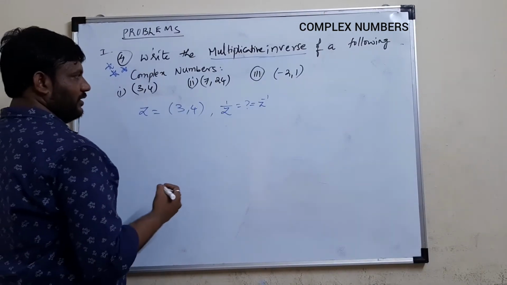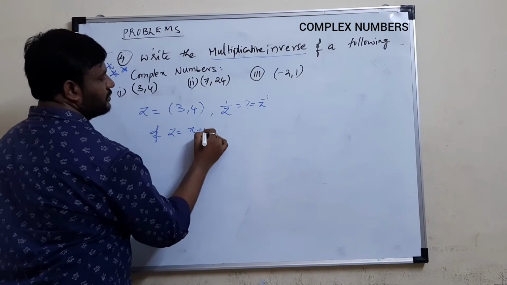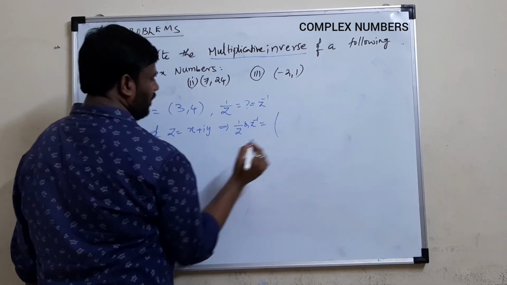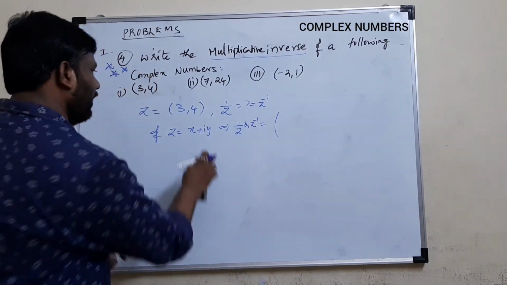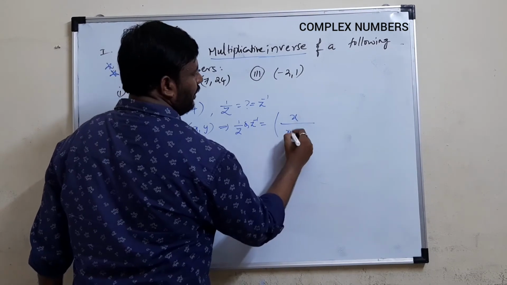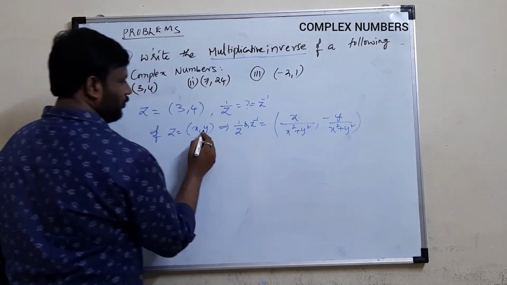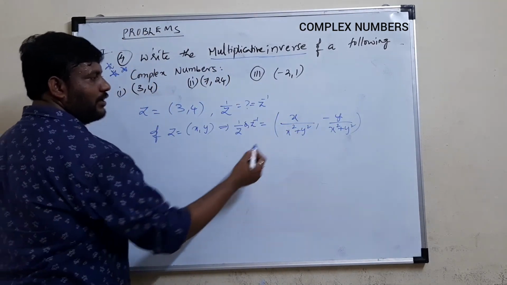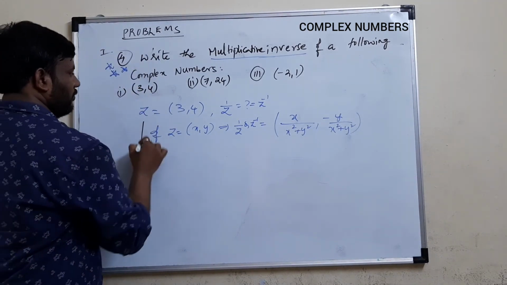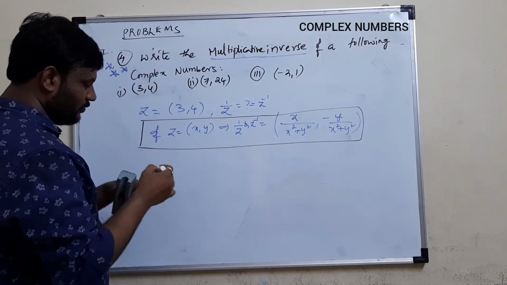Okay. So we have a formula for this. If z is equal to x plus iy, or we can take it as x comma y, then 1 by z, or z inverse, is equal to x by x square plus y square comma minus y by x square plus y square. If it is plus y, here you have to take minus, over x square plus y square. This is the actual formula I use here. Okay, students, remember this formula for the multiplicative inverse. Later we can go for the concept also. How we get the multiplicative inverse is very simple.